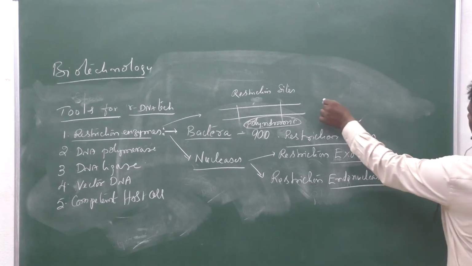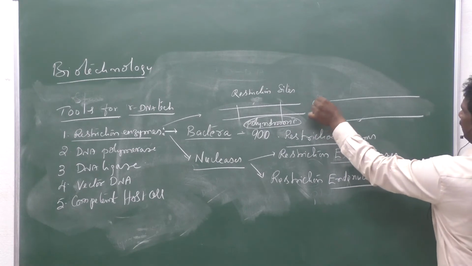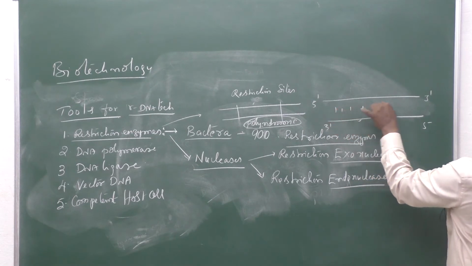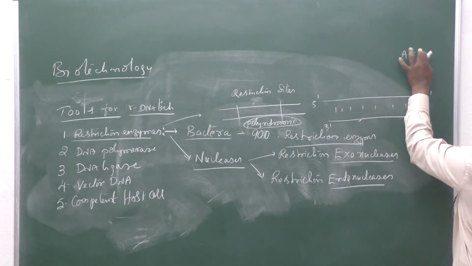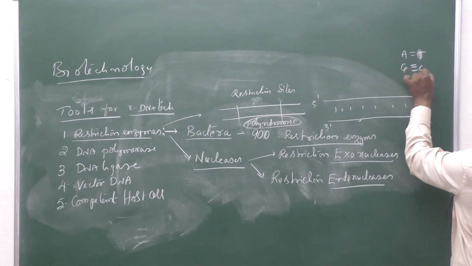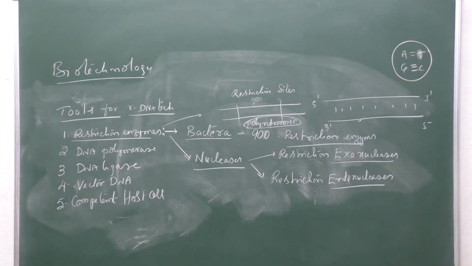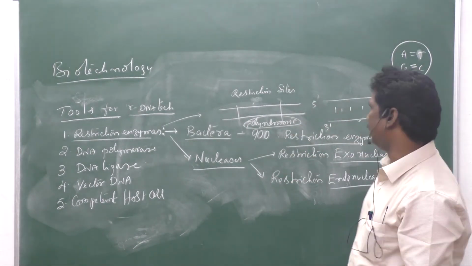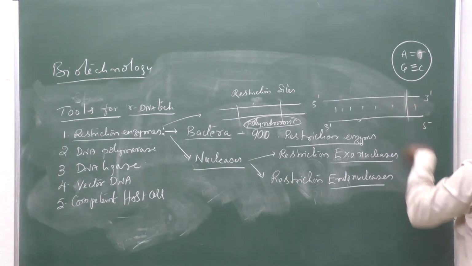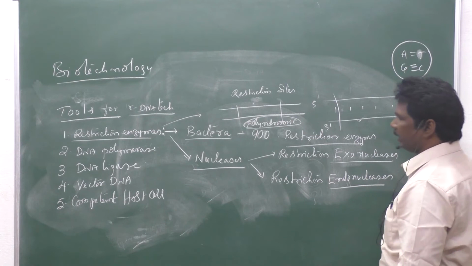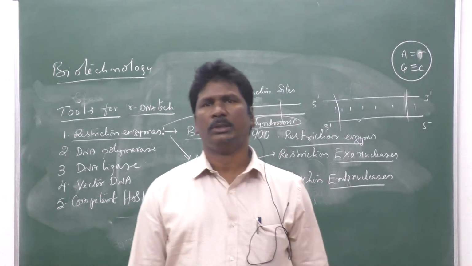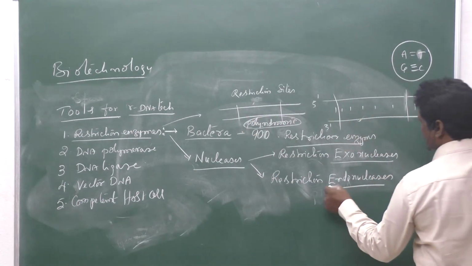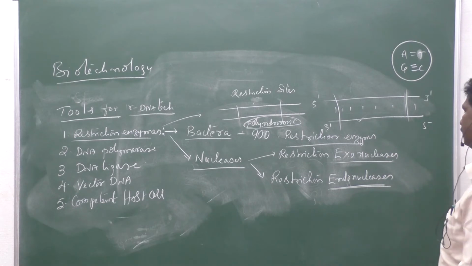When you observe a DNA fragment, you know there is 5' to 3' or 3' to 5' direction, with complementary hydrogen bonds between the bases, ATGC, as you know very well. Restriction exonuclease enzymes can identify and cut the DNA at terminal positions. Hence those are called restriction exonuclease enzymes. And the other one is restriction endonuclease enzymes. That should be there in the name.